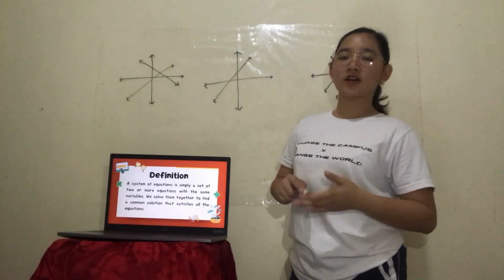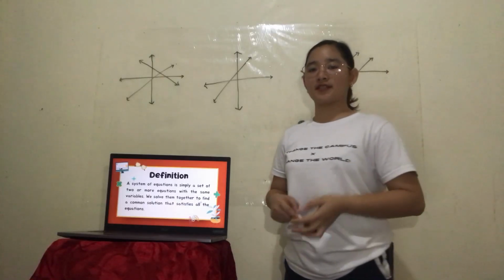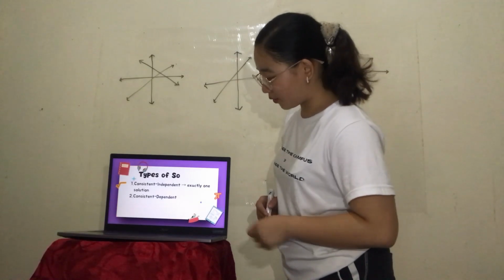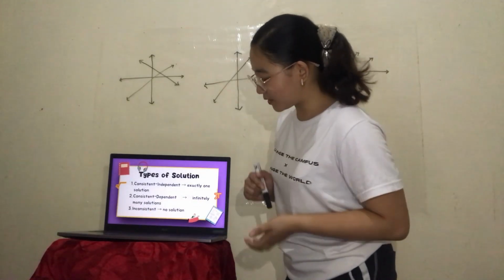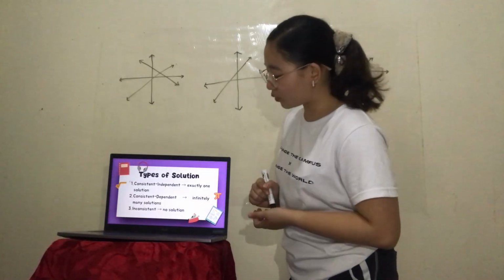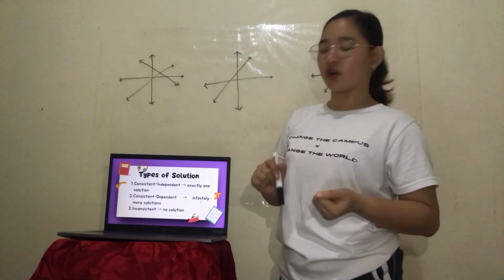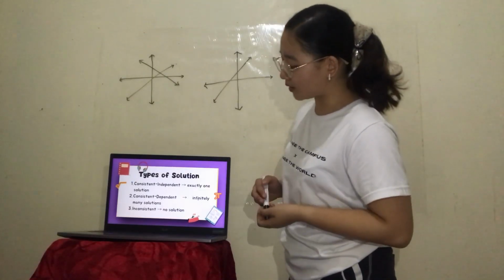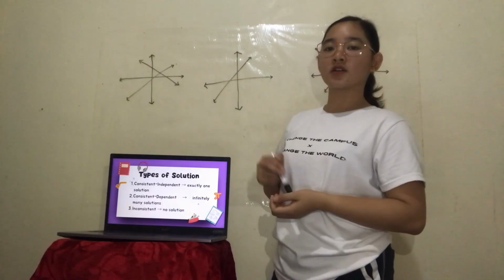Now, let us talk about the different solutions of a system. We have three types of solutions. The first one is the consistent independent, or exactly one solution. The second one is the consistent dependent, or has infinitely many solutions. The last one is the inconsistent, or no solutions.